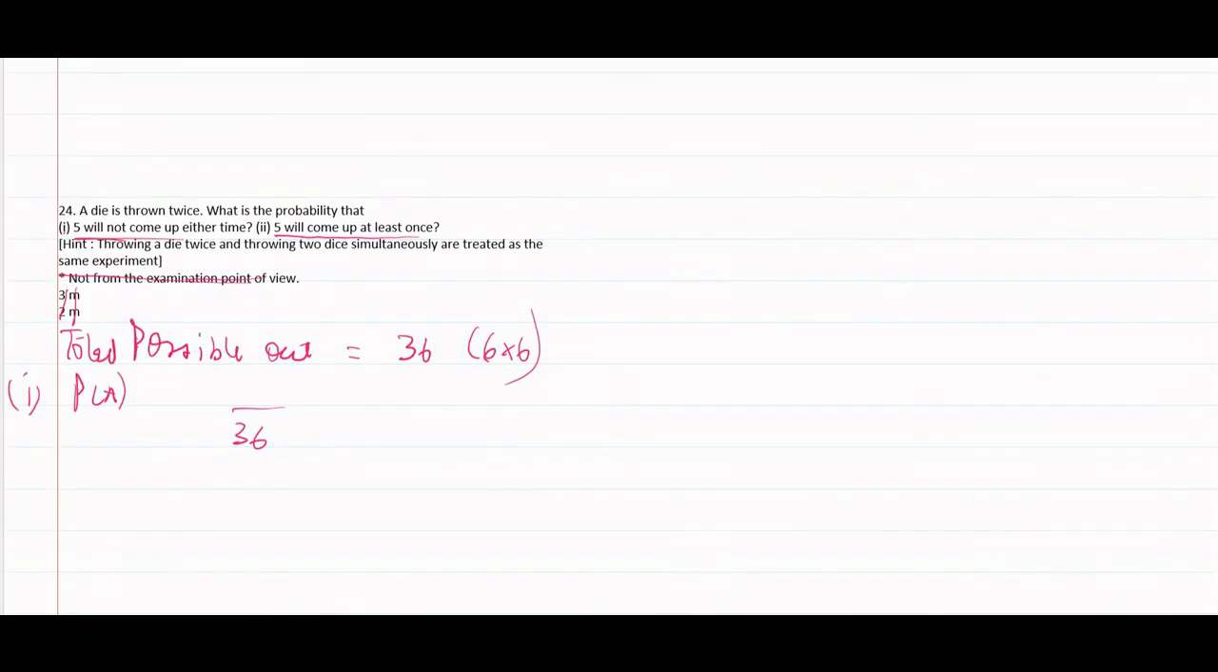So we found out the possible outcomes of event A are 25.